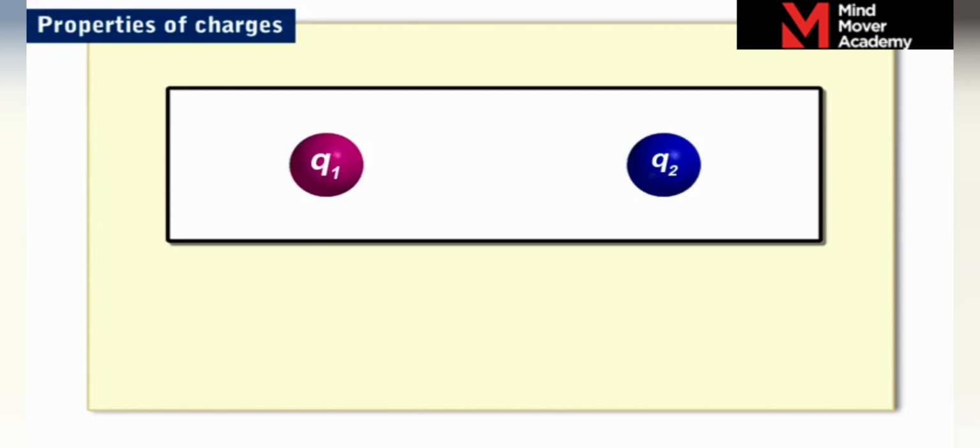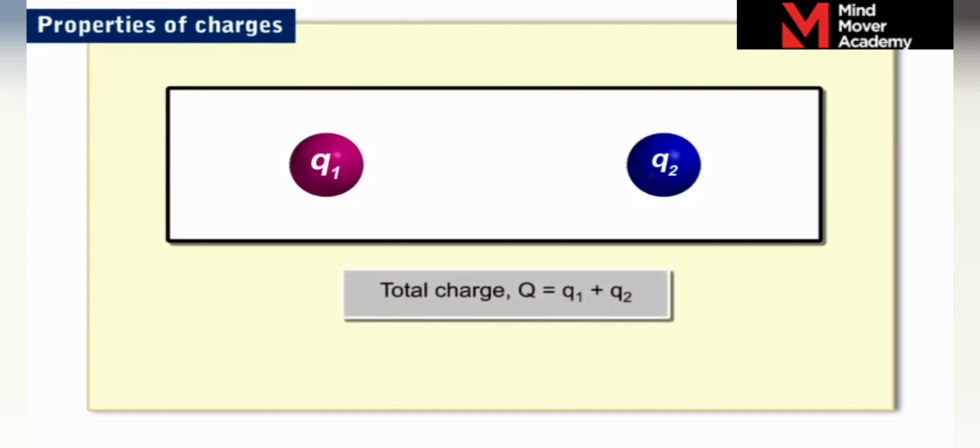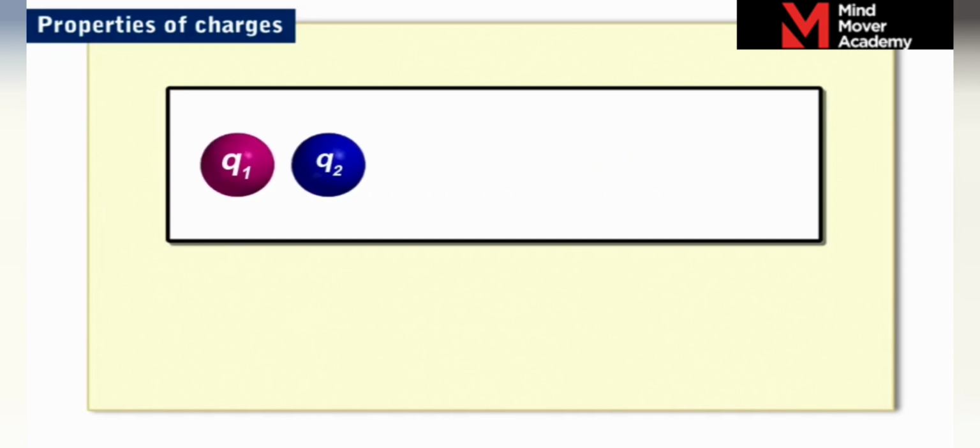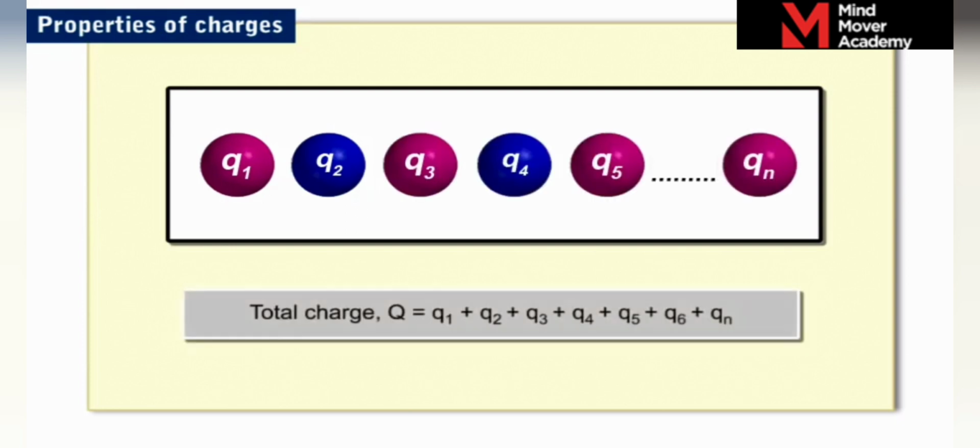Now, the total charge on the body is the algebraic sum of both charges. That is, total charge Q is equal to Q1 plus Q2. Similarly, if a body carries n number of charges, Q1, Q2, and so on up to Qn, then the total charge on the body Q is equal to Q1 plus Q2 plus Q3 and so on.